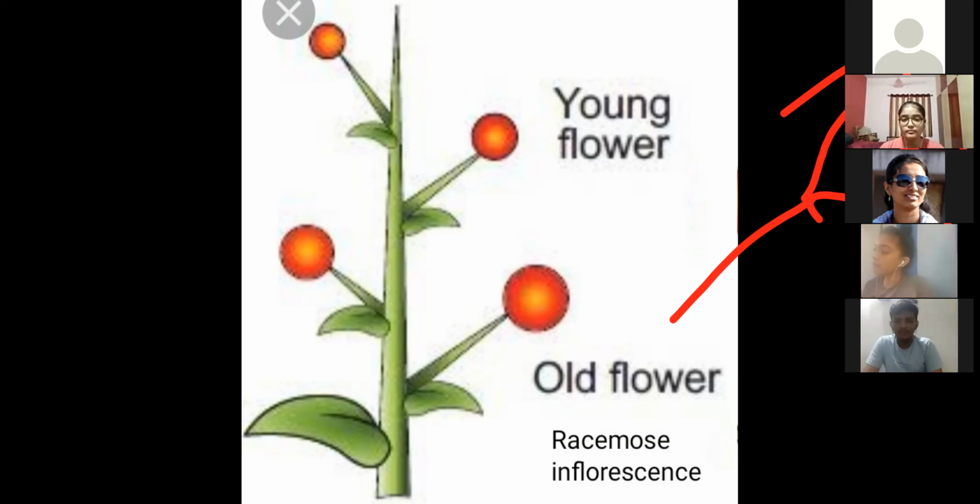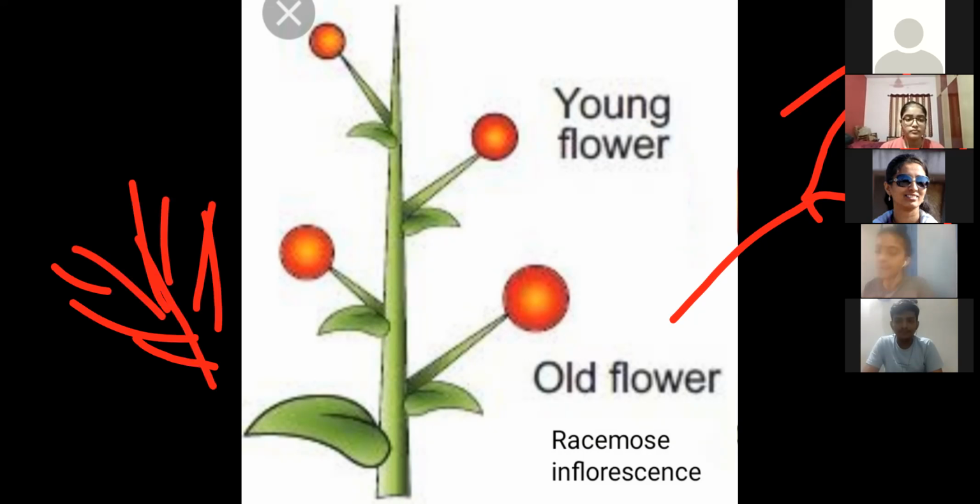On some of the flowers, if you have seen yellowish flowers, then on one axis so many flowers are there. A bunch of flowers, not only yellow, so many colors are there.